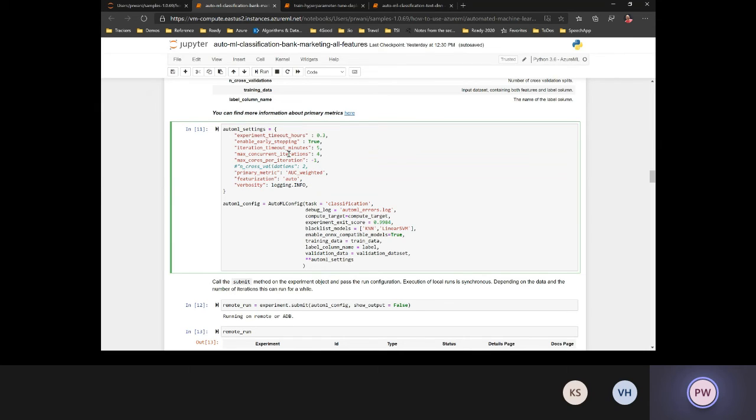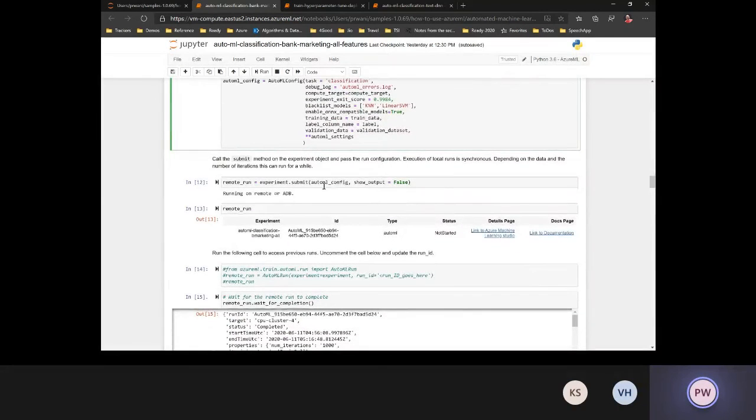Since I created a 4-node cluster, I'm applying 4 max concurrent iterations. Then you're configuring your primary metric and featurization. Do you want to do something custom, or do you want to let the service apply the automatic featurization techniques? All of these same configurations that we did through the UI, we can configure here in the AutoML config object and trigger off an experiment that will run my job for different iterations.